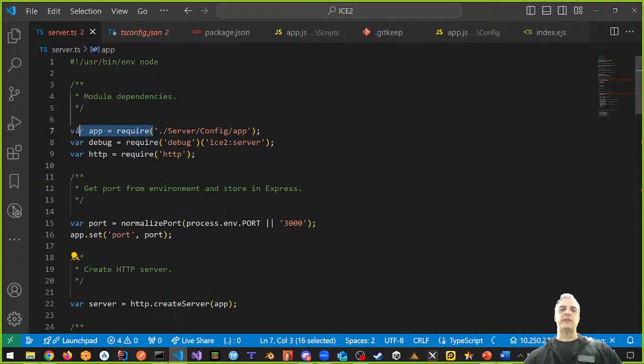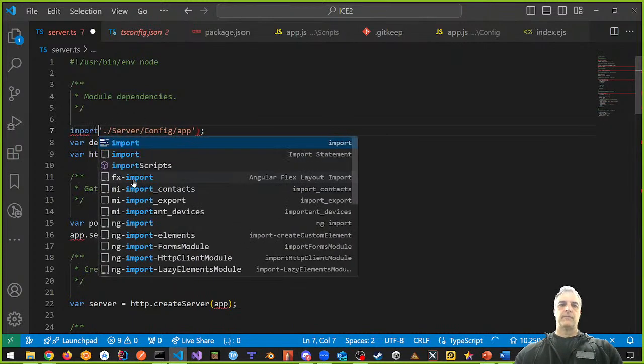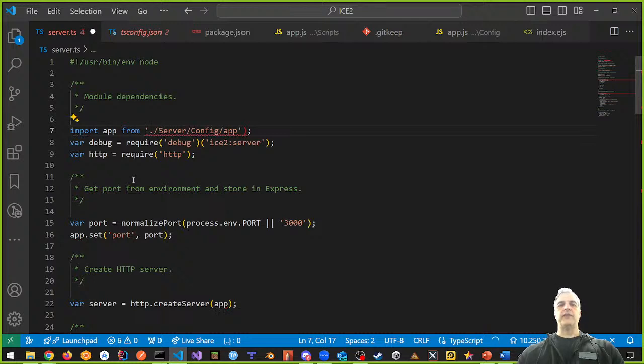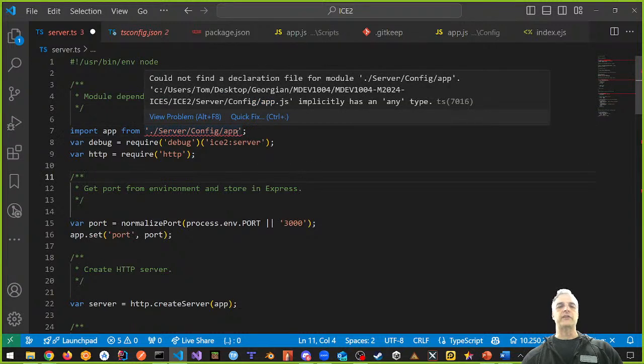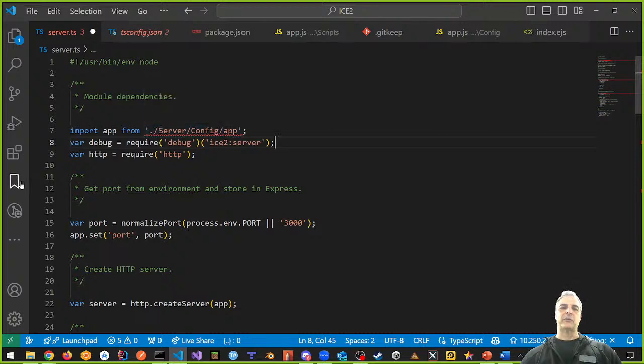You're going to wipe out this, and we're going to say import app from this, right? And the problem that it has when it comes to importing, it says that if I hover over, it says could not find a declaration file for module server config app. Let's leave that error there for a second. We're going to come back and fix this one. How about this one? Okay, we're going to do the same thing.